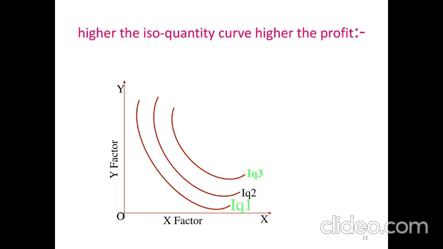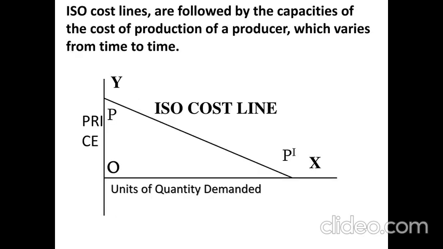Now, till now we have discussed the iso-quantity curves. Now we have to discuss the iso-cost line. It is also called the budget line. Iso-cost lines are determined by the capacity of the cost of production of a producer, which varies from time to time. Here also it is a kind of demand line. We call it the iso-cost line. It shows the possibility of investment of a producer during the process of production.